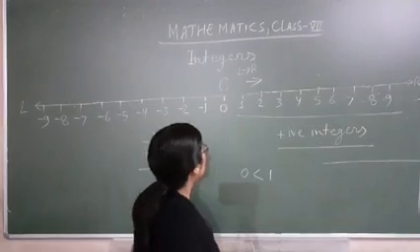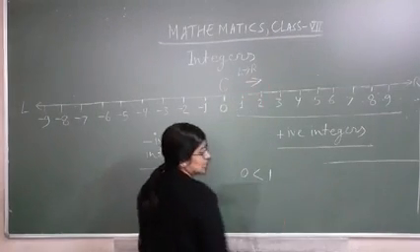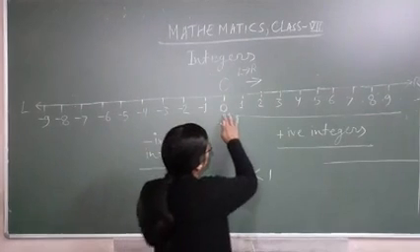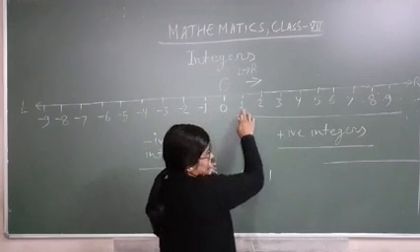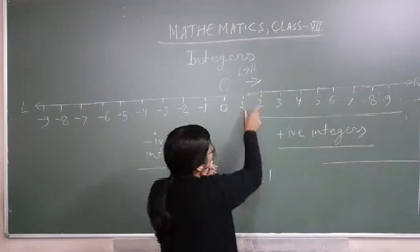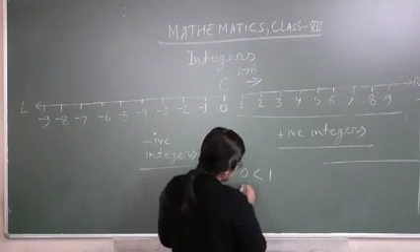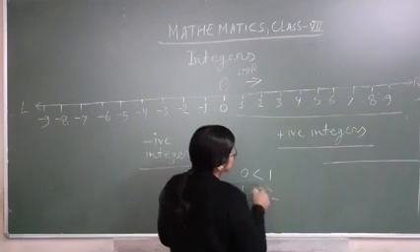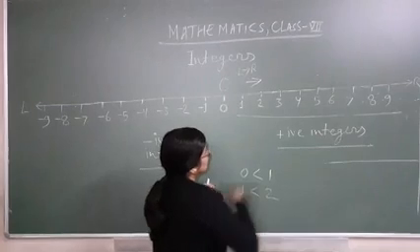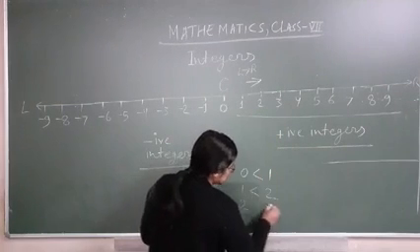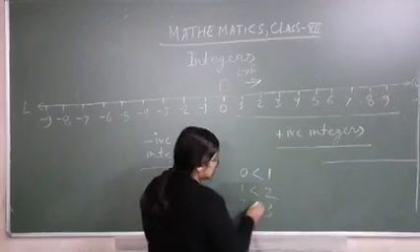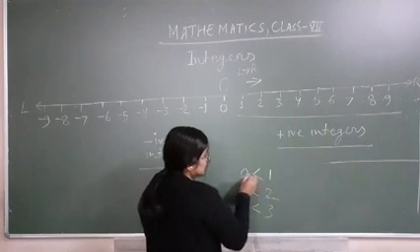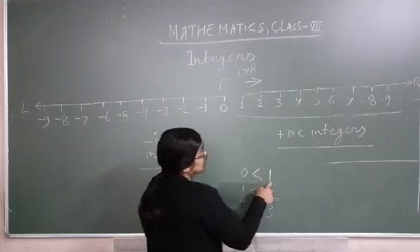So what happens when you go left to right? Numbers are in increasing order. Okay? Which number comes first? That will be smaller. Which comes later? That will be greater. Now compare these two, 1 and 2. So 1 is coming first and 2 coming later, so 1 will be less than 2. Got it? Like that 2 and 3. 2 coming first, 3 coming later, so 2 is less than 3. You know that? Arrow represents smaller number. Open side represents greater number.